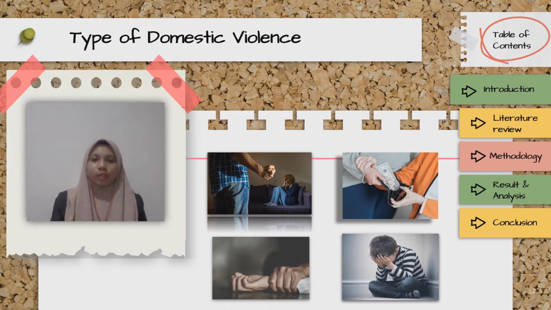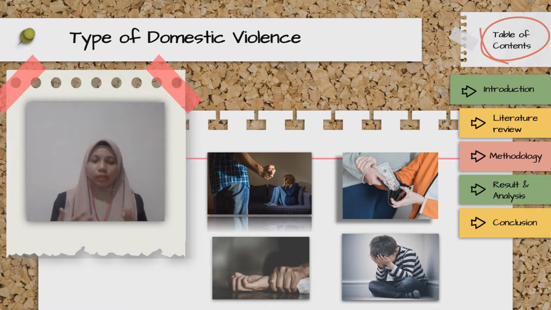Physical abuse involves the use of force against the victim that can cause harm to the victim. It includes slapping, kicking, hair pulling, and others. Next is emotional abuse. Emotional abuse is an action intended to destroy an individual's self-esteem. It involves continuing verbal assault aimed at humiliating and degrading the victim.